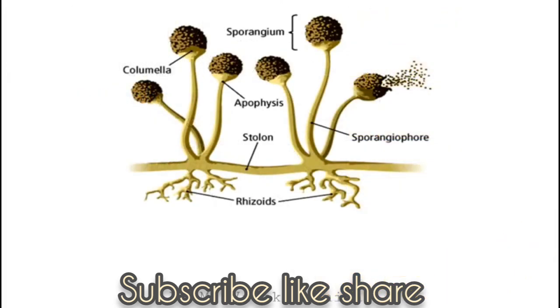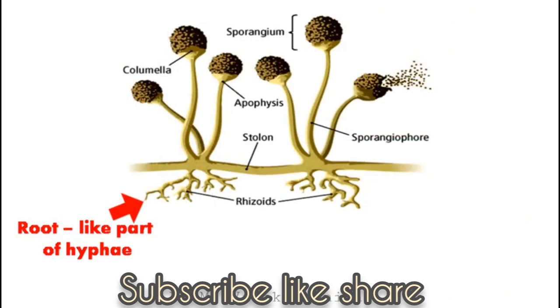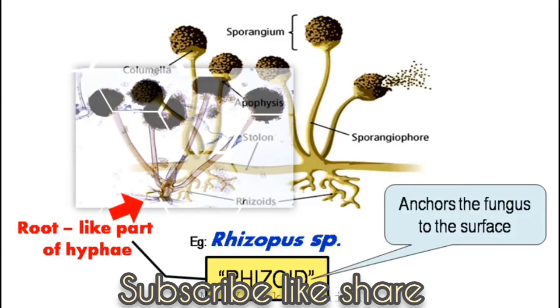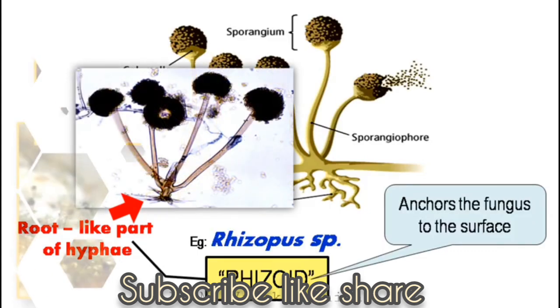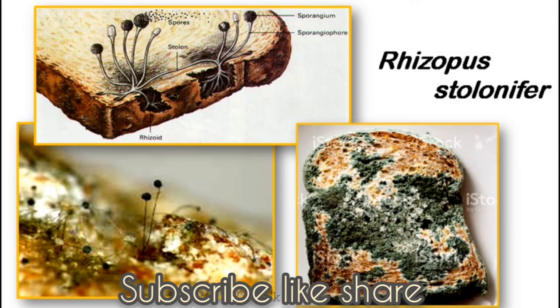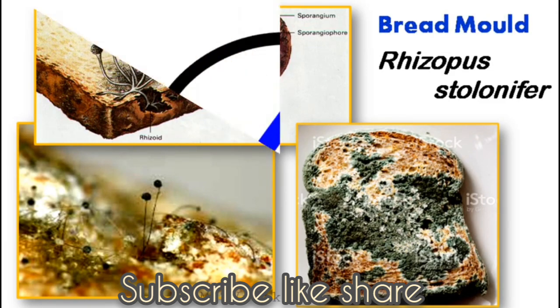In addition, some molds have a root-like part arising from the hyphae, which is termed rhizoid. This structure anchors the fungus to the surface. Rhizopus, one of the fungi, possesses this structure. You might know this type of fungus-infected bread, which is caused by Rhizopus stolonifer, also well known as bread mold, which also possesses rhizoids for anchoring.